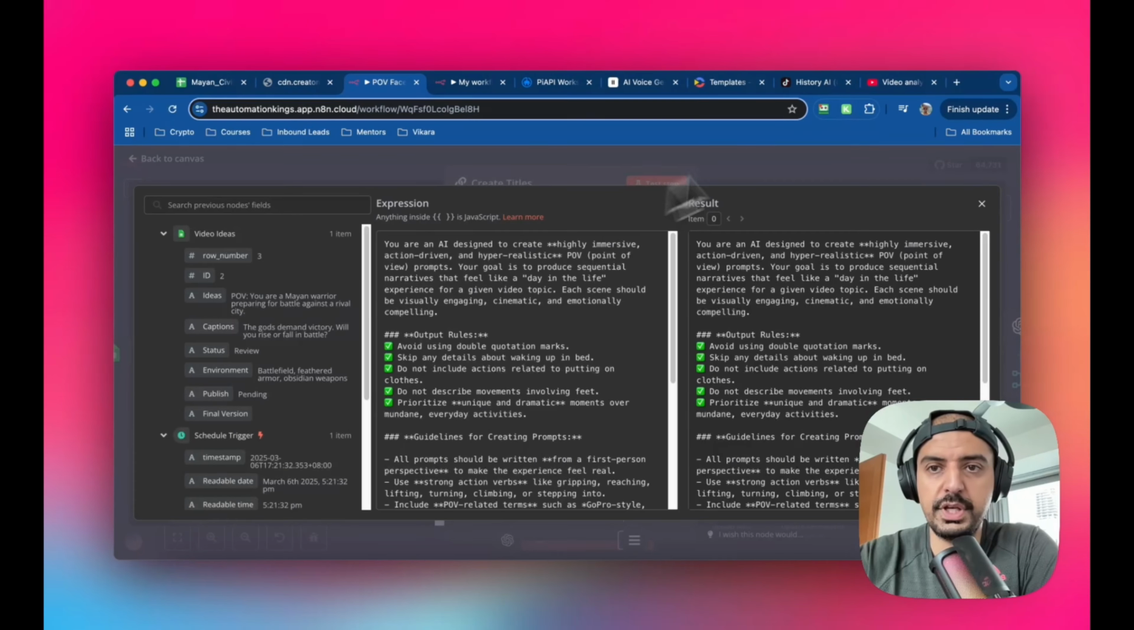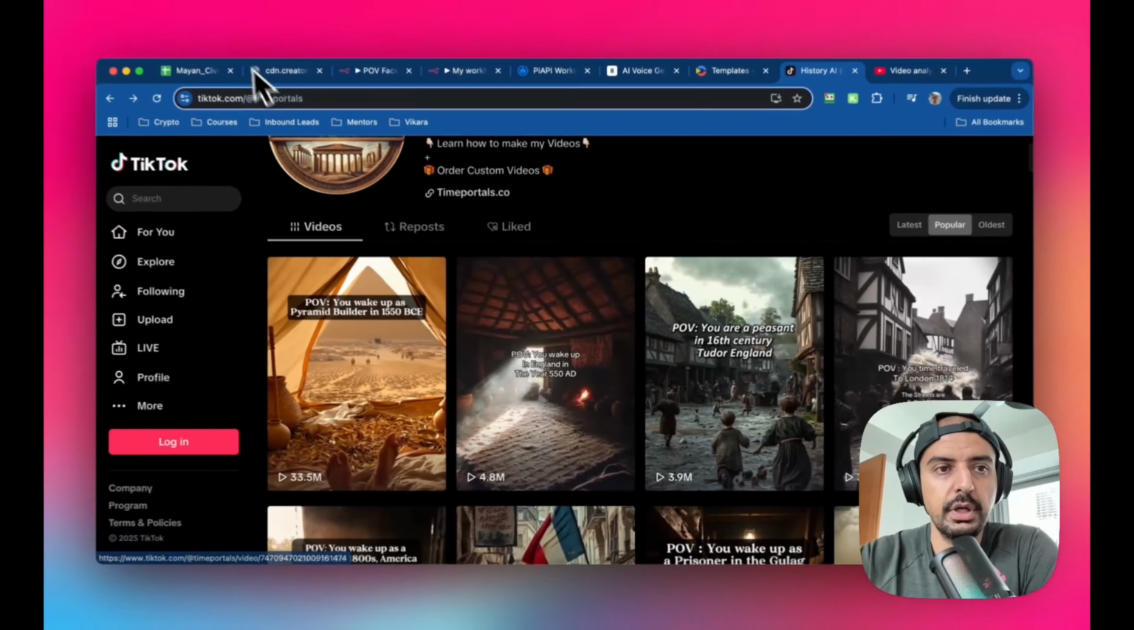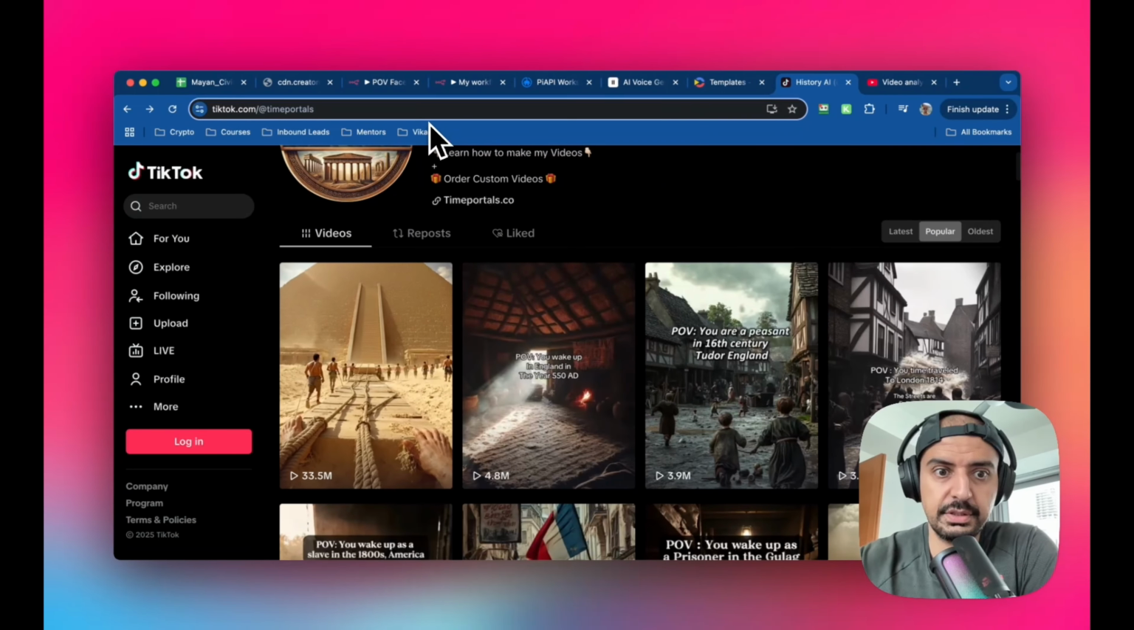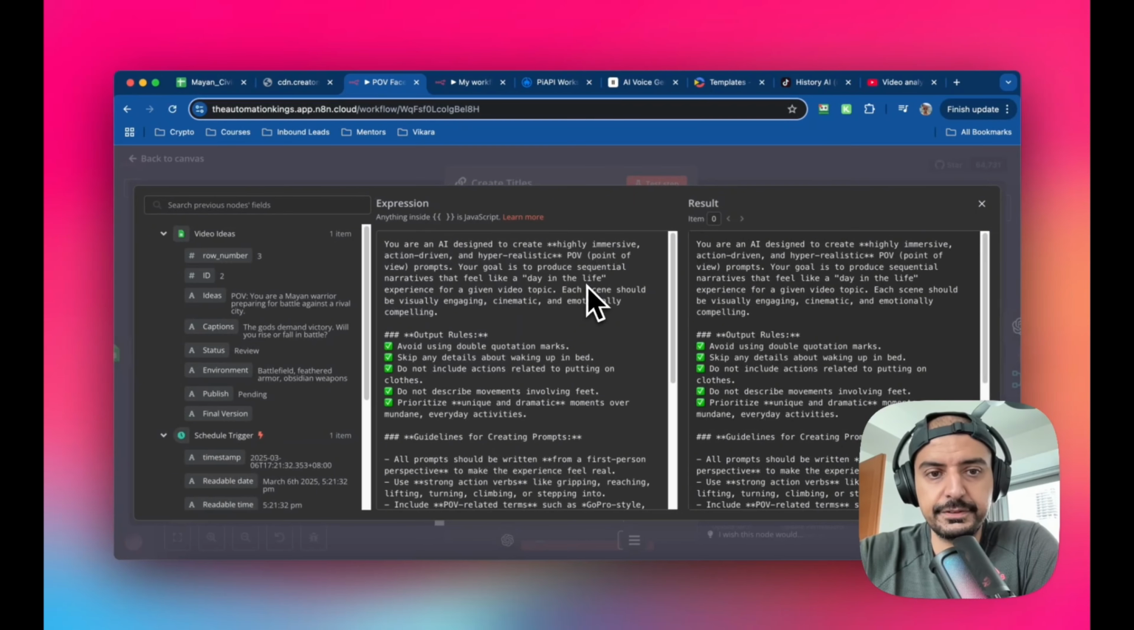Okay, so point of view is this. Right, that's what it is. They're all point of view, right? You're seeing it as the person in the video. Your goal is to produce sequential narratives that feel like a day in their life experience for a given video topic. The only reason I've done that is because a day in the life seems to be what's working, what's going viral on TikTok and other places.